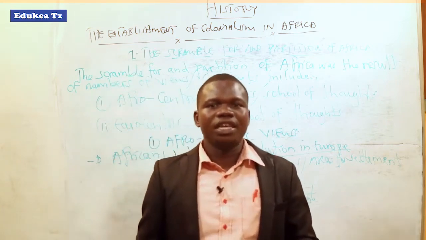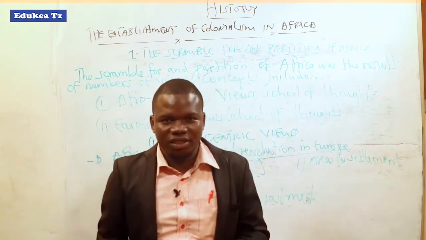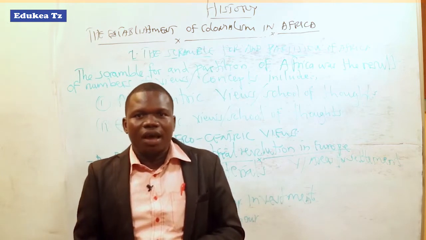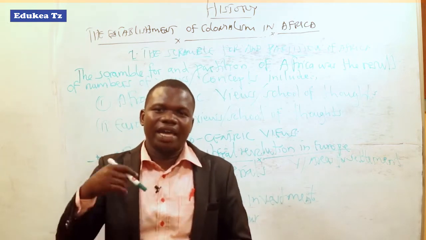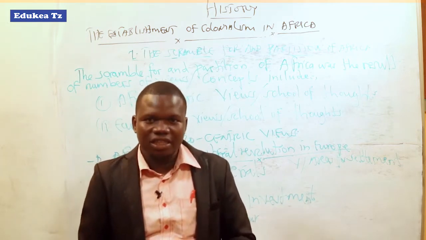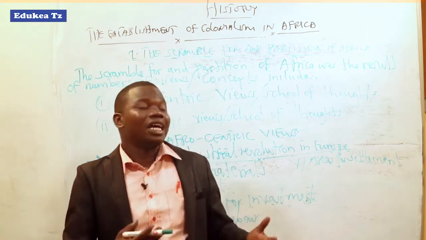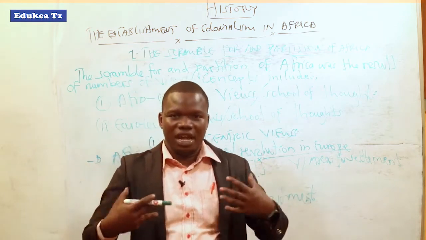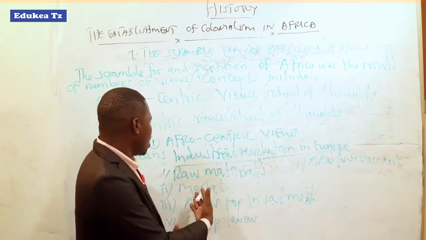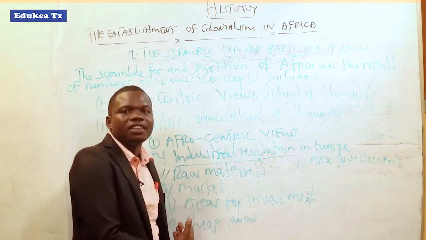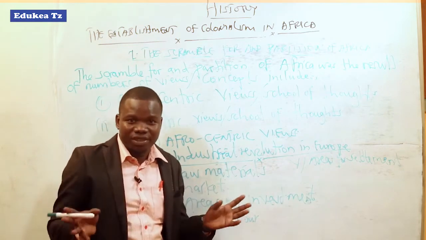Even the emergence of European big farms, those big plantations which were established in Africa, shows that at that time colonialists came to Africa to find raw materials. That's why they opened those big farms.